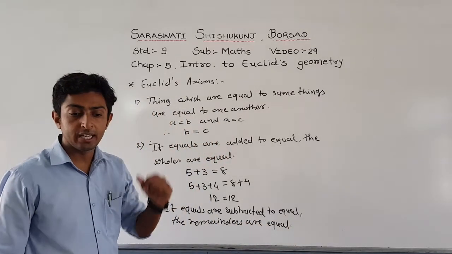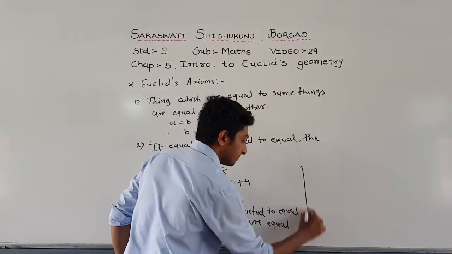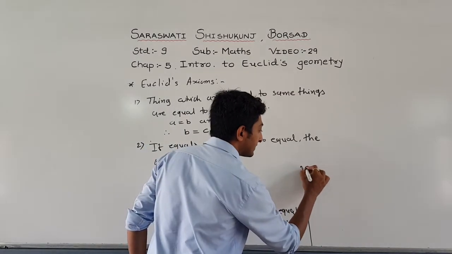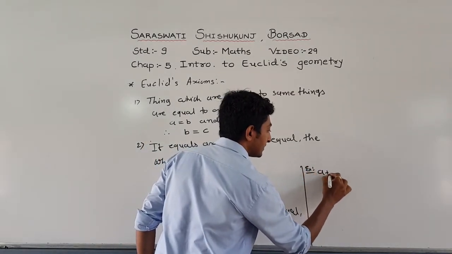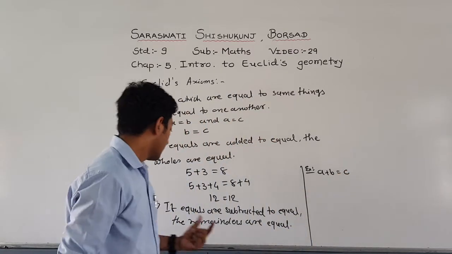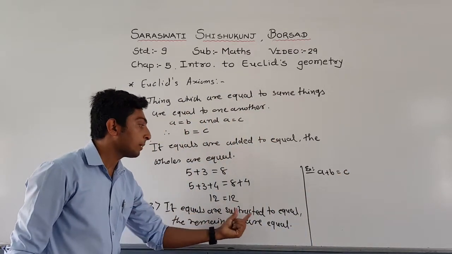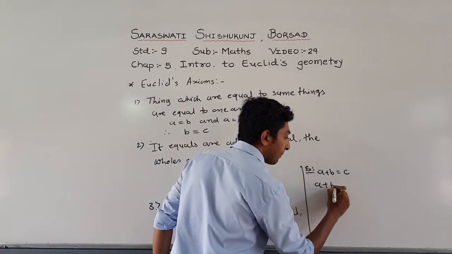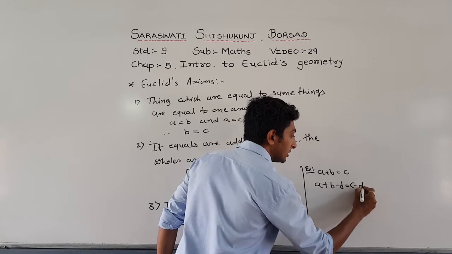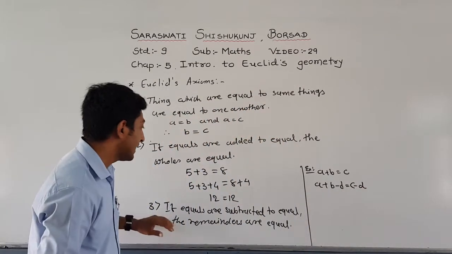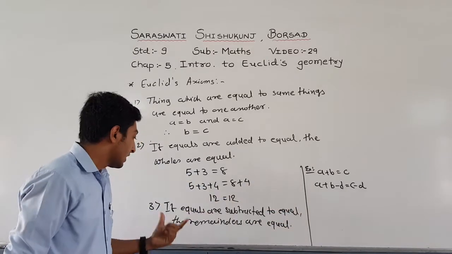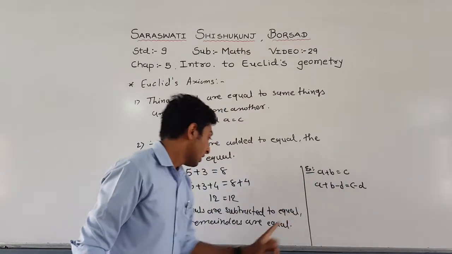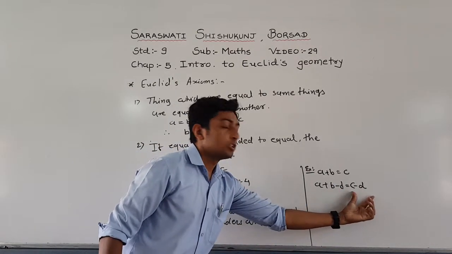Same thing, what we have to do: A plus B equal to C. Now if equals are subtracted from equals, that is, on both sides we subtract the same number: A plus B minus B equal to C minus B. So this is what it tells us: if equals are subtracted from equals, the remainders are also equal.